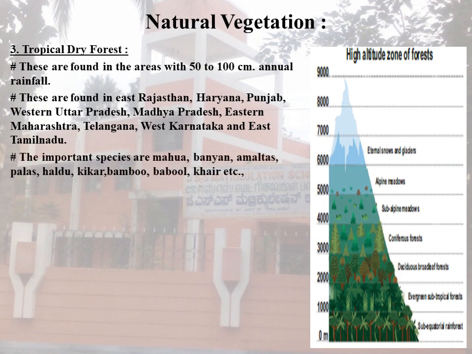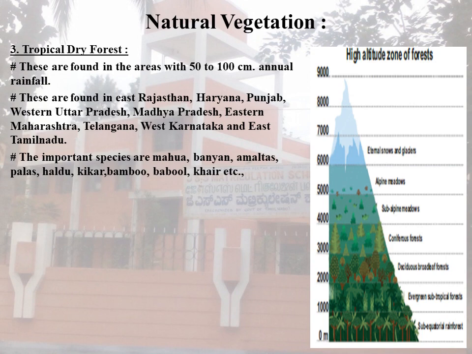The important species are mahua, banyan, amaltas, palas, haldu, kikar, bamboo, babool, khair. That's all the important species of this forest.